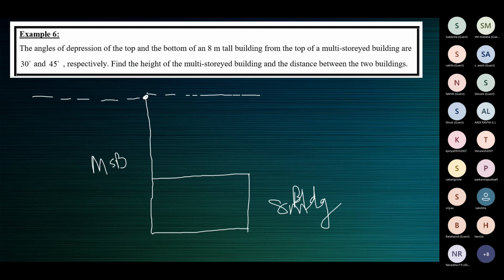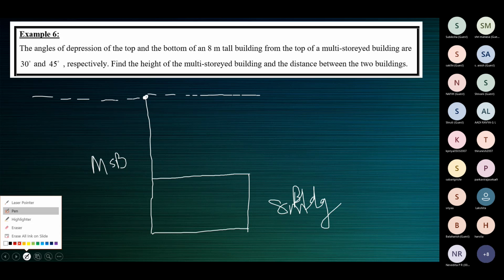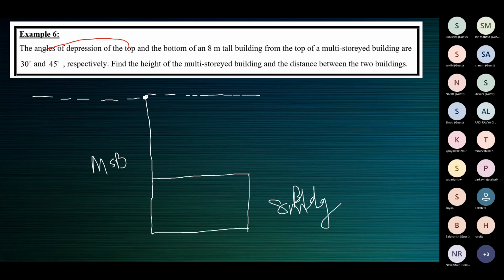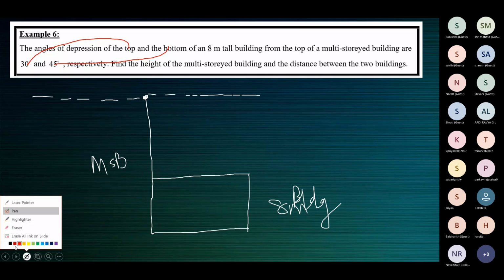The observer is standing on the top of the multi-storied building. He looks at the top and then the bottom. The angle of depression of the top is 30 degrees and the angle of depression of the bottom is 45 degrees. So he first looks at the top of the building and then lowers his head to look at the bottom of the building.